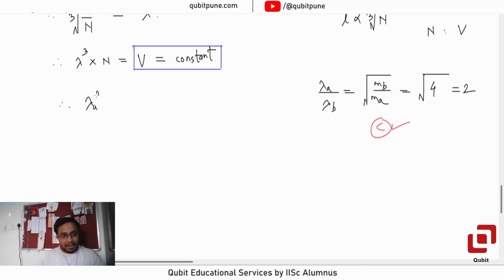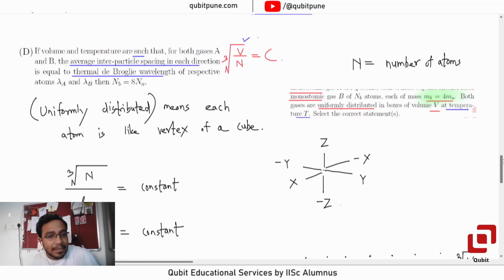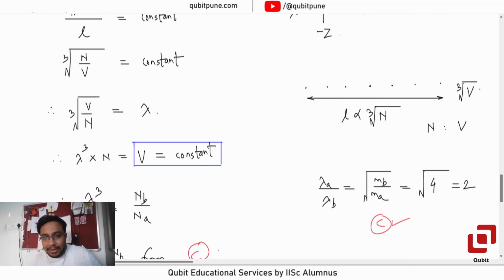I can say lambda A cubed upon lambda B cubed is equal to NB upon NA, because lambda cubed into N is equal to constant. Now what is lambda A cubed upon lambda B cubed? That is 8, from option C. Therefore NB is equal to 8 NA. Is it right? Yes, it is right. So D is right.